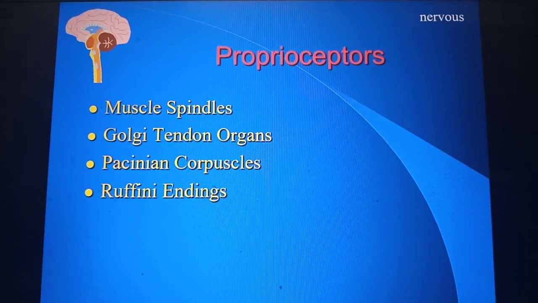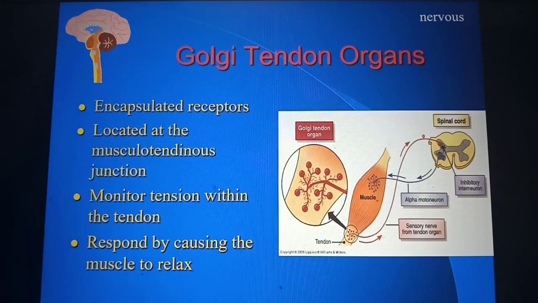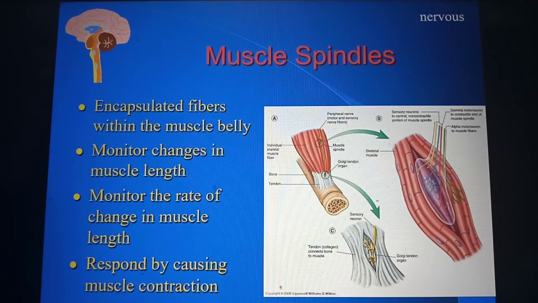In the same way, the Golgi tendon organs are present in the musculotendinous junction, and they tell whether the muscle is in a relaxed state or in a tensed, contracted state. Like that, each of these proprioceptors tells what position each body part is in, especially the muscles after the neuromuscular junction.